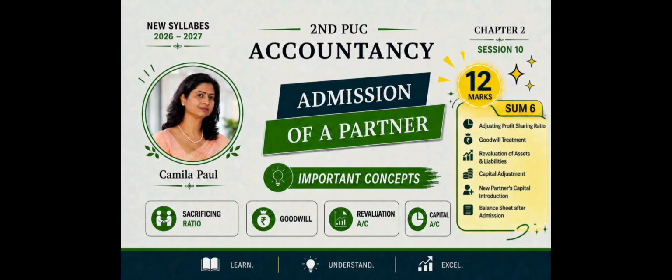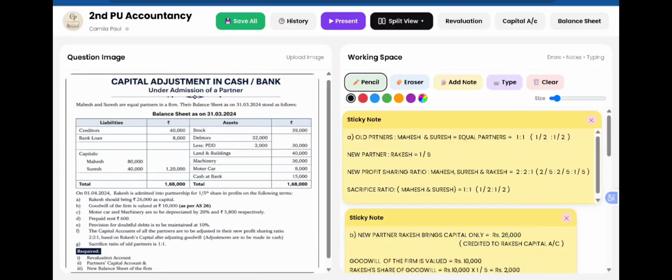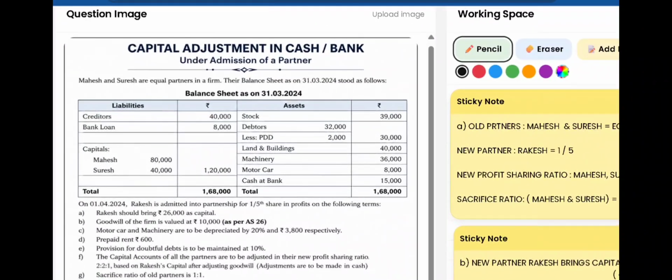Learn, understand, and excel. Today, we are going to see a 12 marker under admission of a partner where the capital adjustments are to be made in cash or bank. Now, let us see the question given here for admission of a partner, and the capitals have to be adjusted in cash. So here Mahesh and Suresh are equal partners in a firm. Their balance sheet as on 31st March 2024 stood as follows.